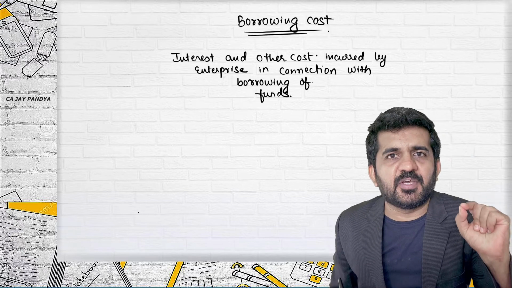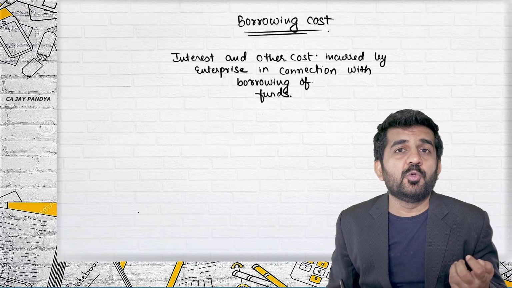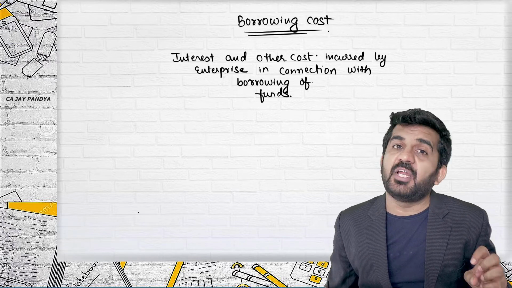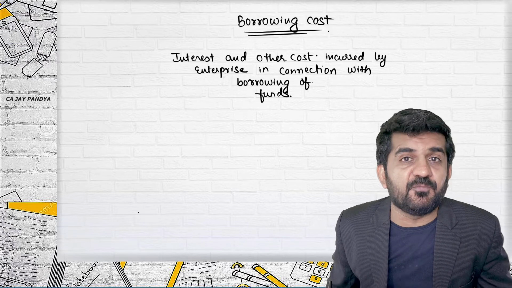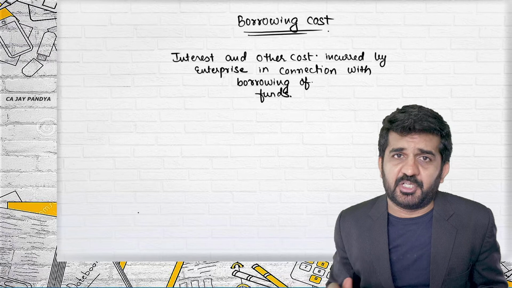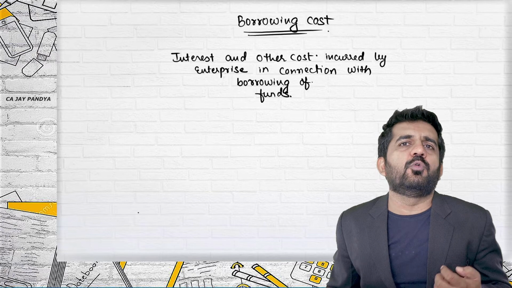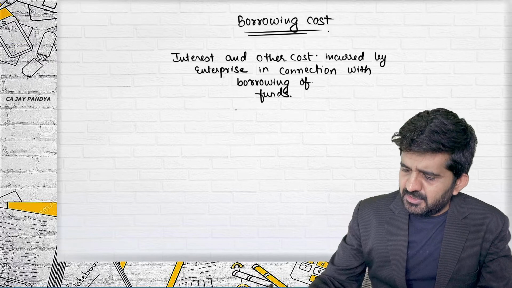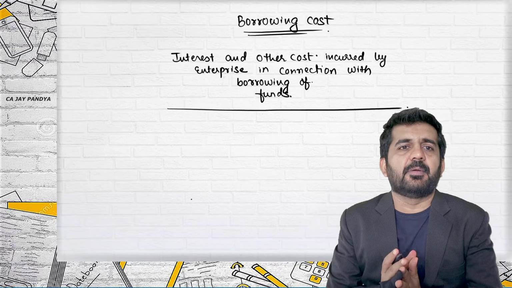So every type of expenditure which is related to borrowing of funds. Suppose you hire a chartered accountant to take a loan from a bank. You will pay commission or fees to him. That fee will also be treated as borrowing cost. The bank might charge you some processing fees. That also will be treated as borrowing cost. Is it all right? So it is not limited to interest, but interest is normally included in borrowing cost. But other charges which are related to borrowing funds will be treated as borrowing cost.